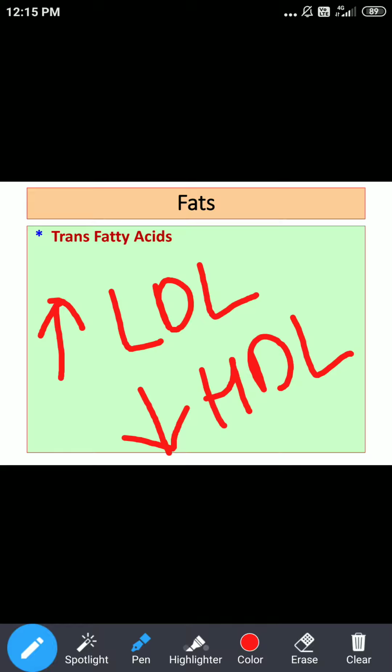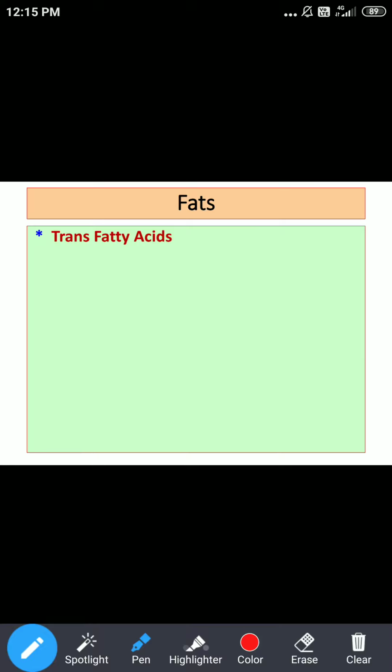Which foods can provide trans fatty acids? These foods are industrially processed foods. Whenever we purchase and consume packaged food, we must be aware to see whether the label mentions that vegetable oils are partially hydrogenated, or you must see the content of trans fats or trans fatty acids. This is an important aspect.